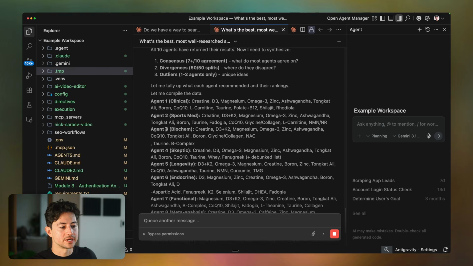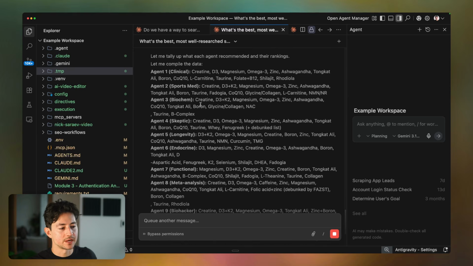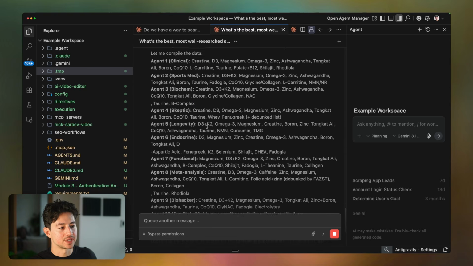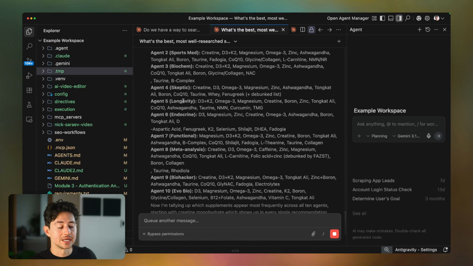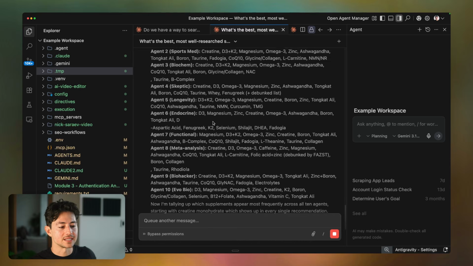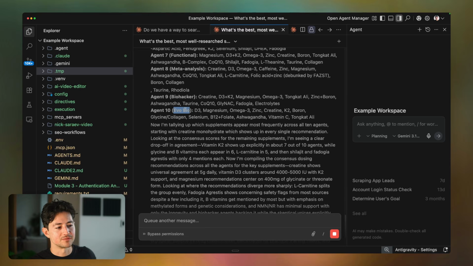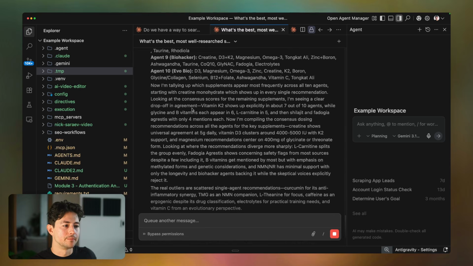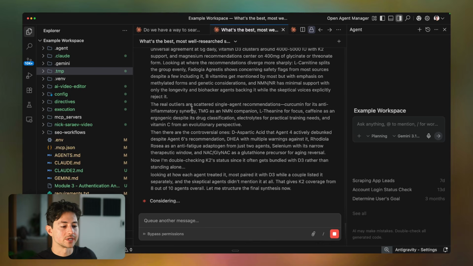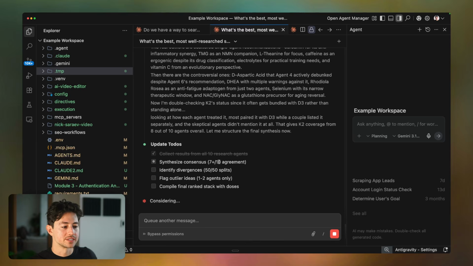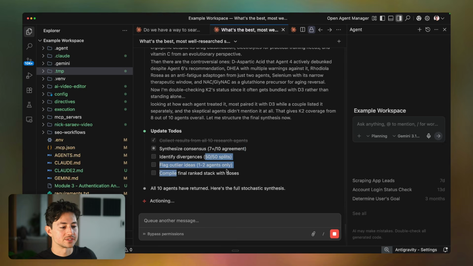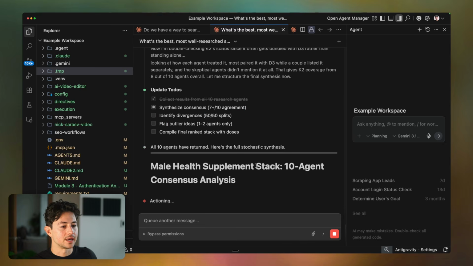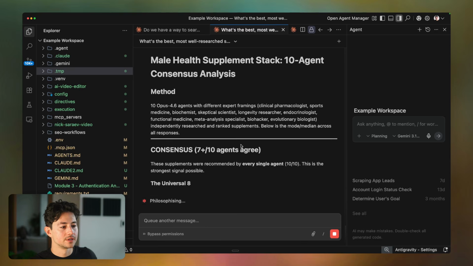So we have agent 1 that was clinical, agent 2 that was sports med, agent 3 that's biochem. You could see that there are a lot of similar results here, right? Taurine's coming up time and time again, creatine's coming up time and time again, but different agents that are specifically geared towards, let's say, endocrine health, functional health, meta-analyses, biohacker, I don't know what this is, evolutionary biology probably, are also coming up. So what we're going to do is synthesize a report that contains all of these things, both the consensus, the divergences, and then the outlier ideas. And then it's going to give me the analysis, which is cool.